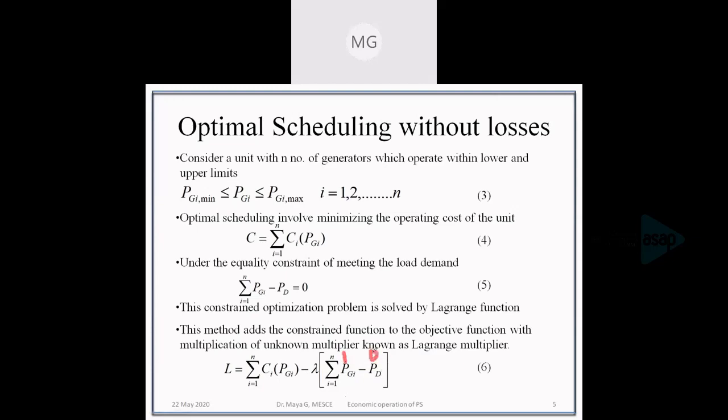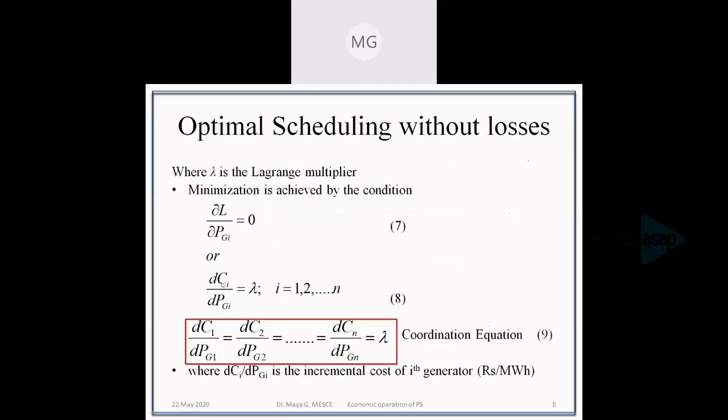So we'll be getting the derivative of L with respect to PGi as dCi by dPGi equal to lambda. That is equation number 8.